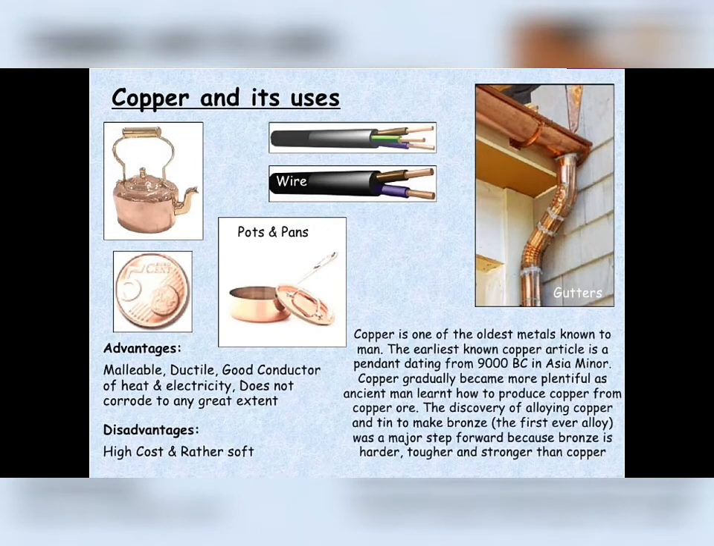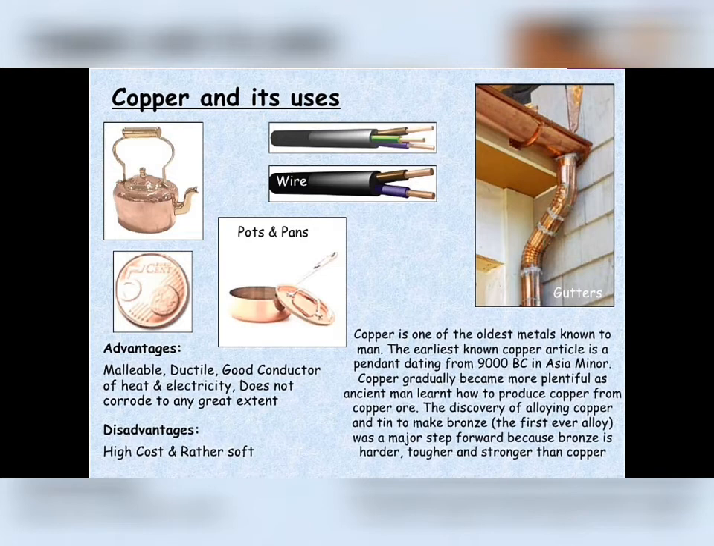Copper and its uses. The next metal is copper and its uses. Generally, the advantage of copper is it is malleable, ductile, and it is a good conductor of heat and electricity. And it does not corrode to any great extent. Though there are many advantages of copper, the single disadvantage is its high cost. And now I will discuss the importance of copper. Copper is one of the oldest metals known to man. It was the first metal used by human beings.